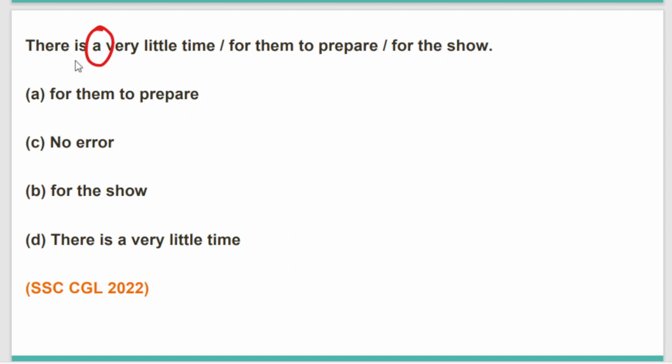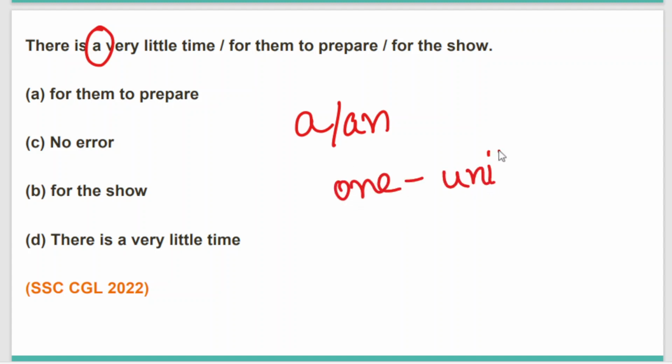In the first class, I've told you that whenever we are making something general, we can use indefinite article a or an. Whenever we are trying to express something one in number, or whenever we are trying to express something as one unit, in that case also we can use the article a. But in this case, there is a very little time. In this sentence, we are using a before very little time.